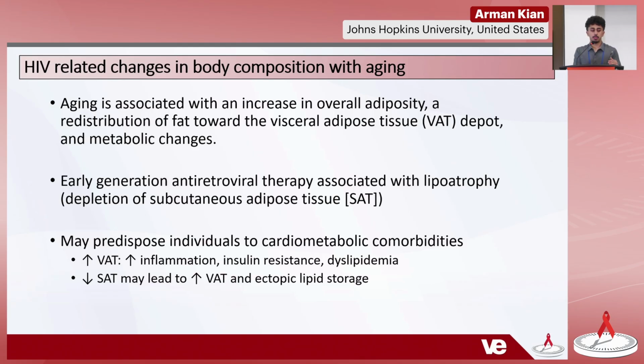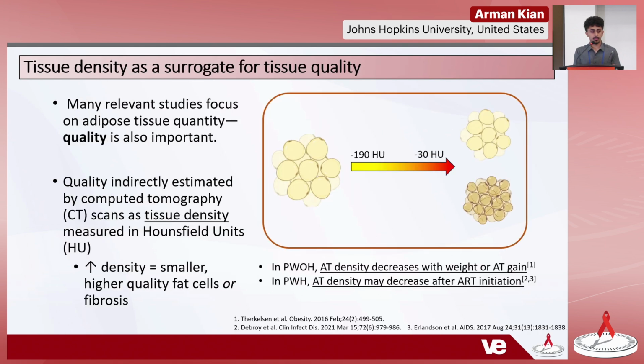These changes may predispose individuals to cardiometabolic comorbidities. We know that an increase in visceral adipose tissue is associated with inflammation and insulin resistance, and a decrease in subcutaneous adipose tissue may lead to greater spillover into these visceral adipose tissue depots and ectopic lipid storage.